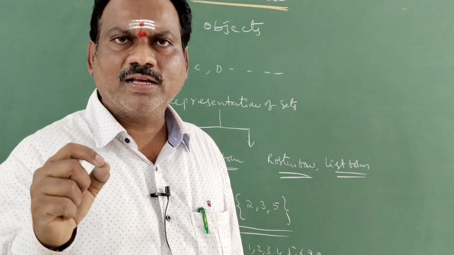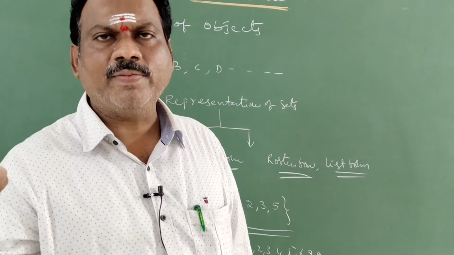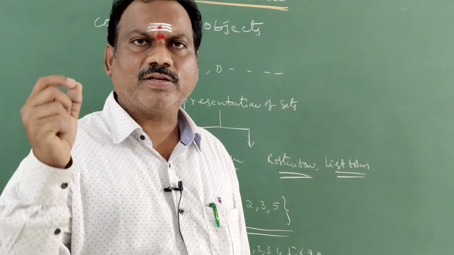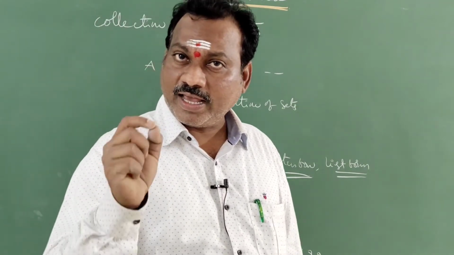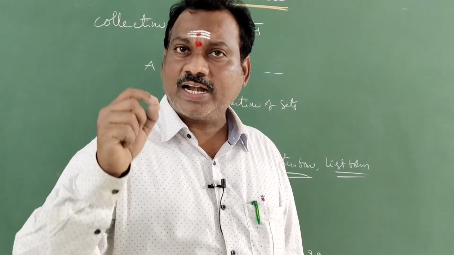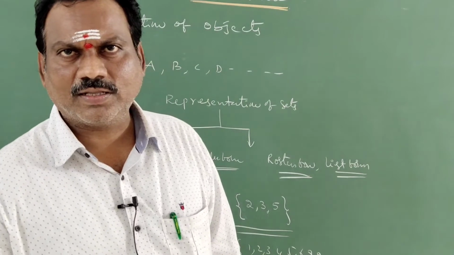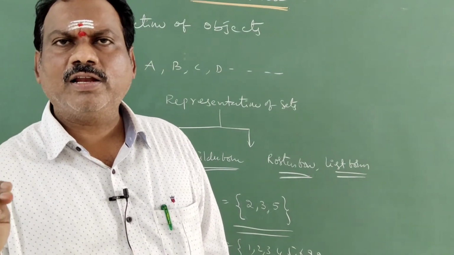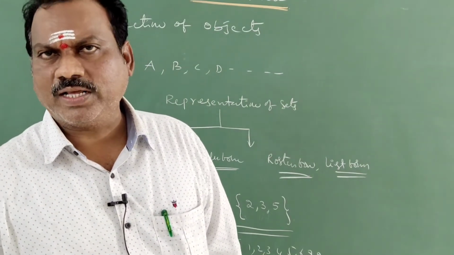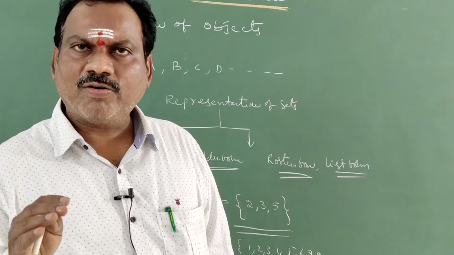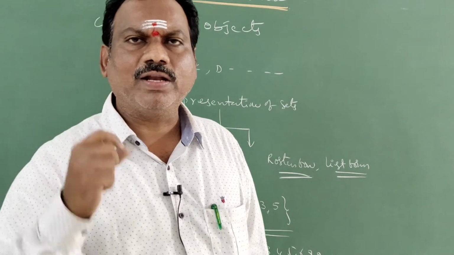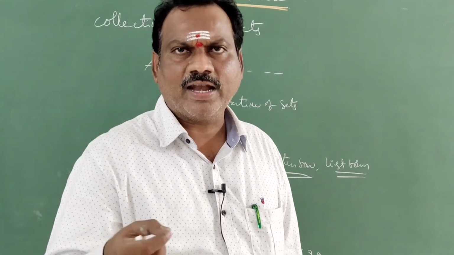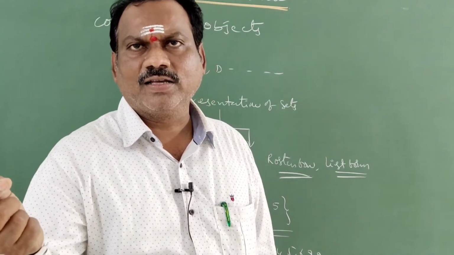No element exists without satisfying that property. That means all the elements compulsorily should follow that property, and we represent them with one variable, let it be x, n, y, z.